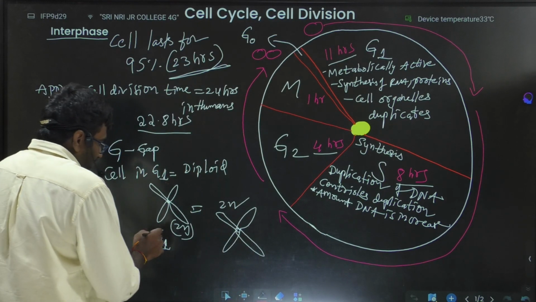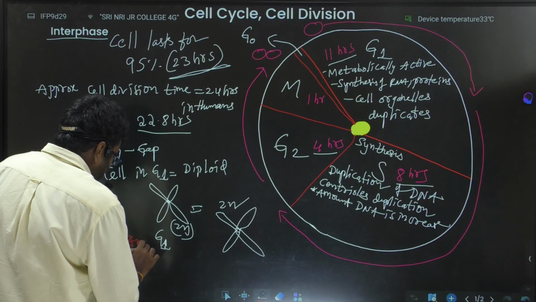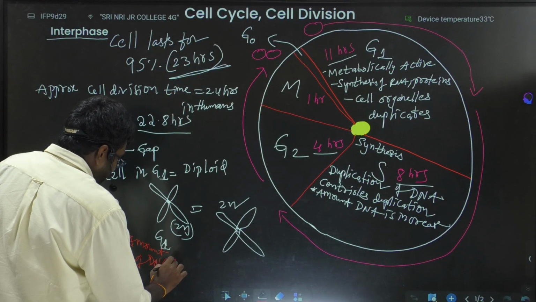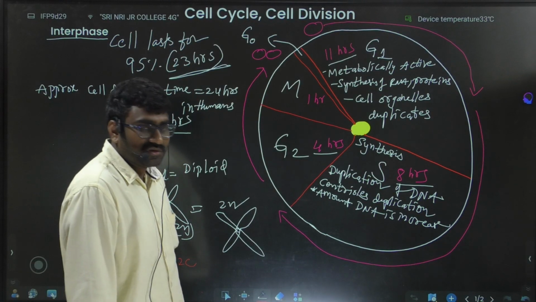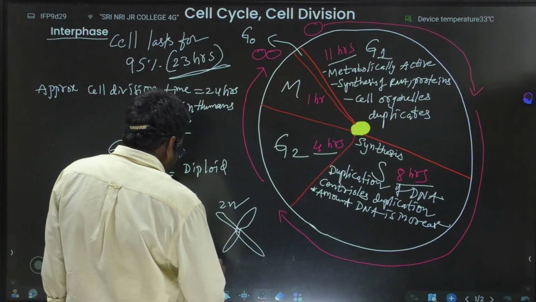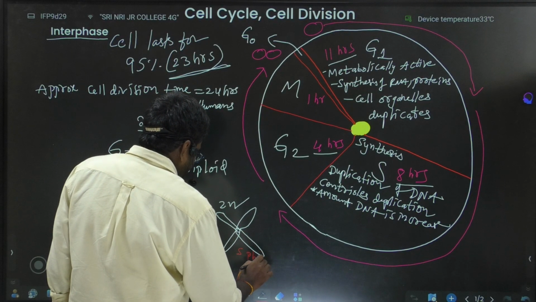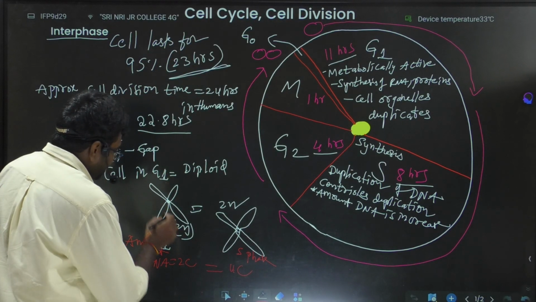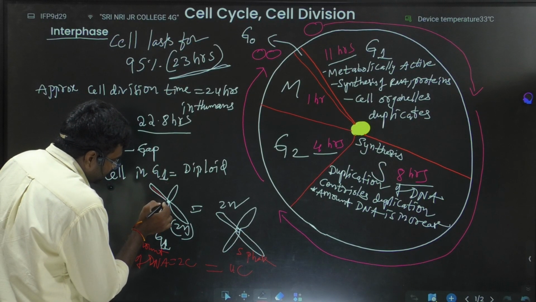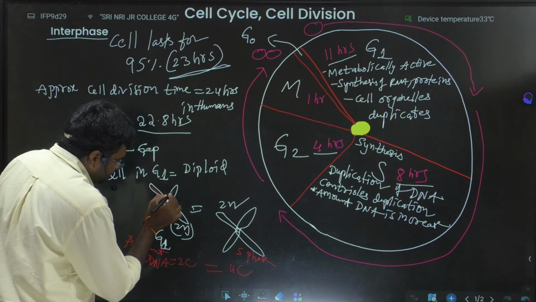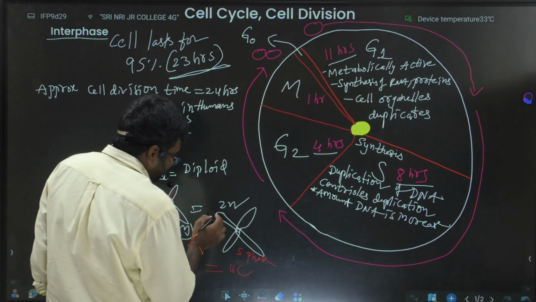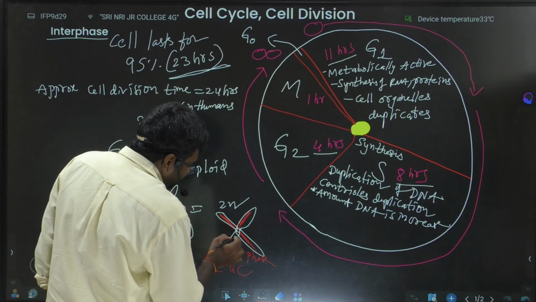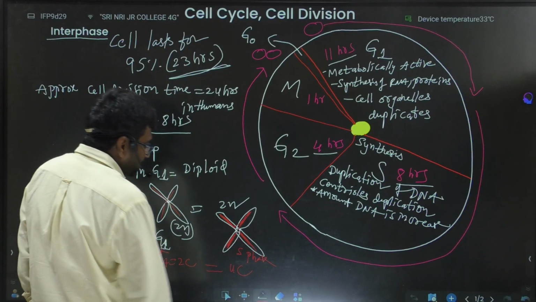For example, the amount of DNA in G1 phase is 2C, whereas in S phase the amount of DNA becomes double, 4C. So the DNA amount initially in the G1 phase is 2C, whereas in the S phase the concentration of DNA increases.